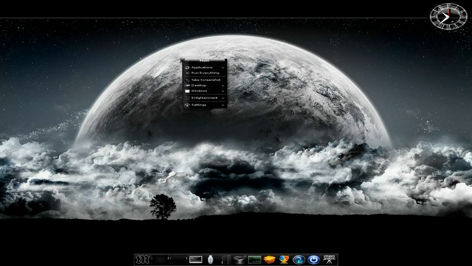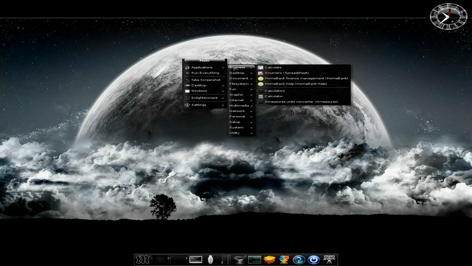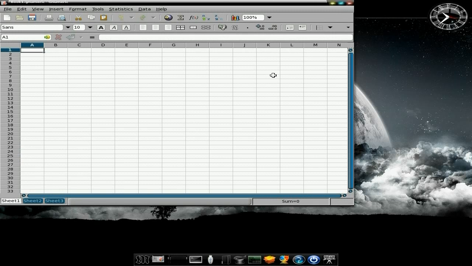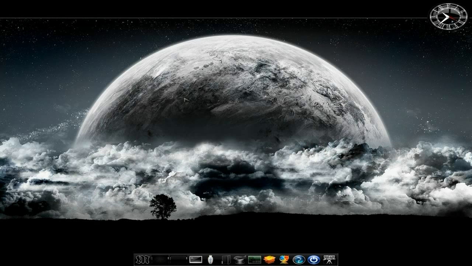Okay, if I left click, I still get the same things I do in Bodhi. Look, as you can see. Right, the main difference, even though there's an awful big difference in the size of the download, is in Macpup, you get a lot of stuff already pre-installed for you to play with. You haven't got to go and download anything. So if I want to do Dynamic for my spreadsheets, I'll click there, it's all there for me. I'll get rid of that.